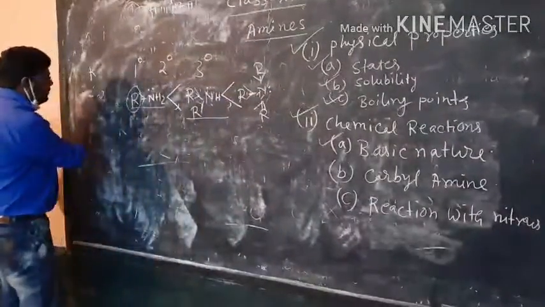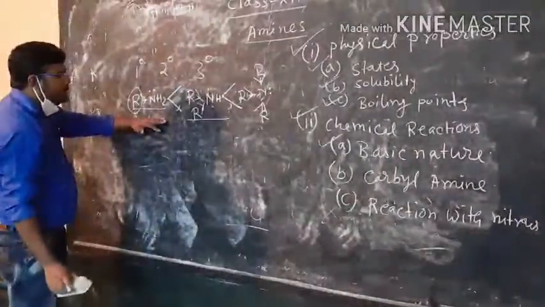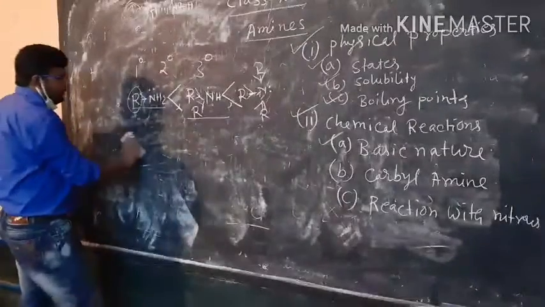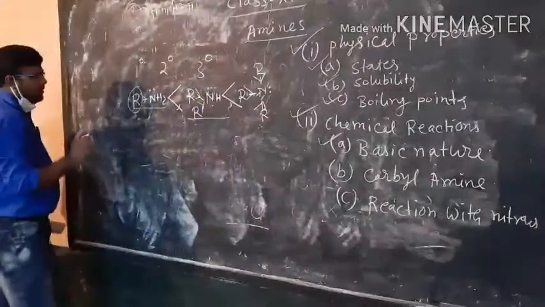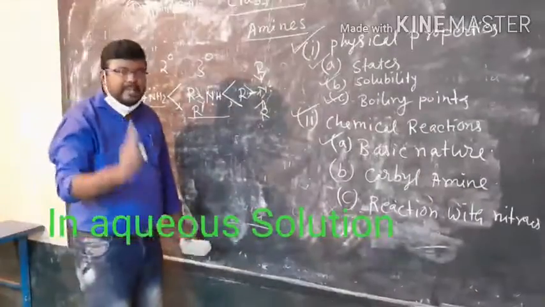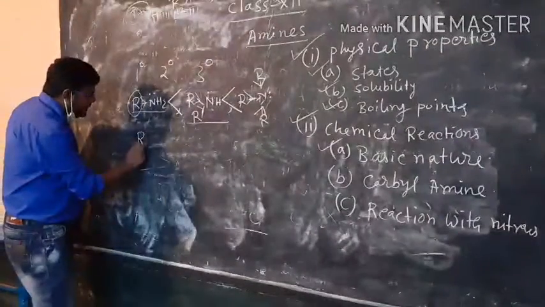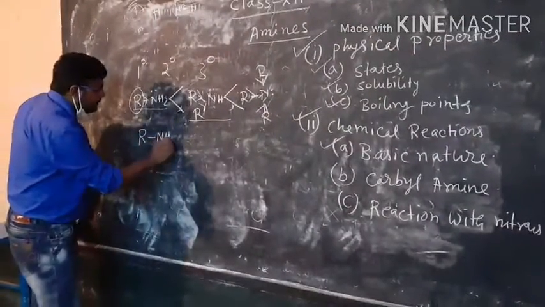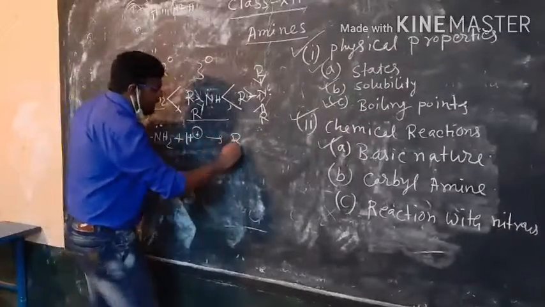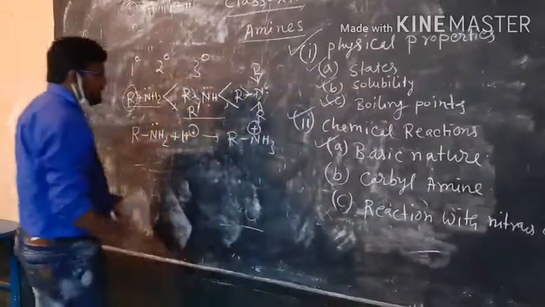But this order will be different if we consider the medium water. In aqueous solution, they will show an entirely different order. See what you have to consider. As they are bases, by accepting H plus, they will form RNH3 plus, this type of conjugate acid.